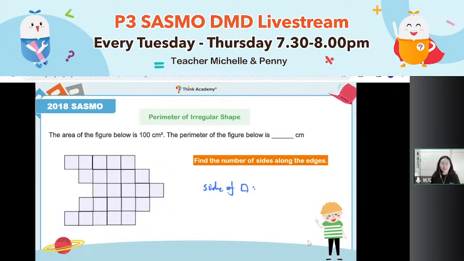No. The question will be harder. 40 means the side will be 40 centimeter. It seems no. Divide the area. Yeah, we need to use the divide.